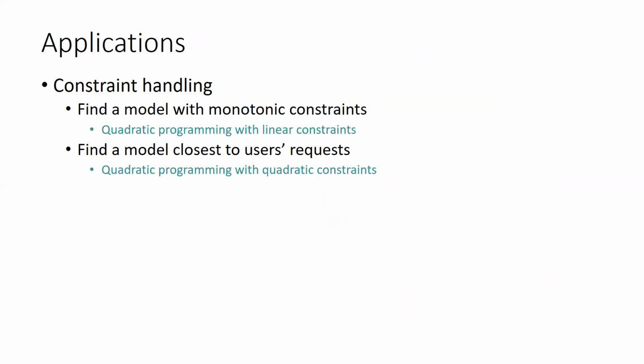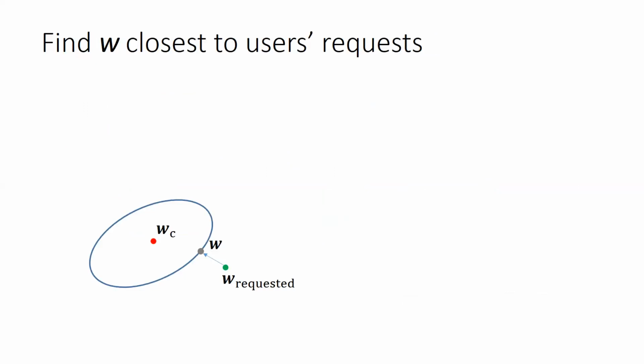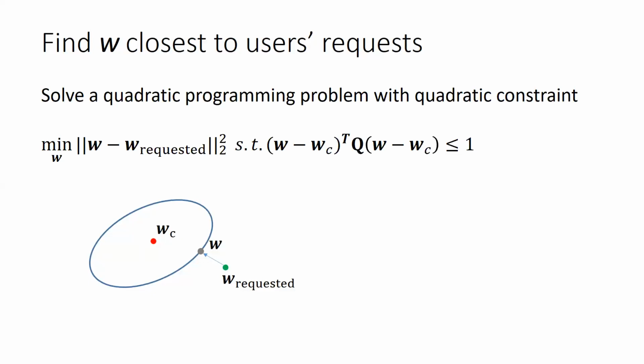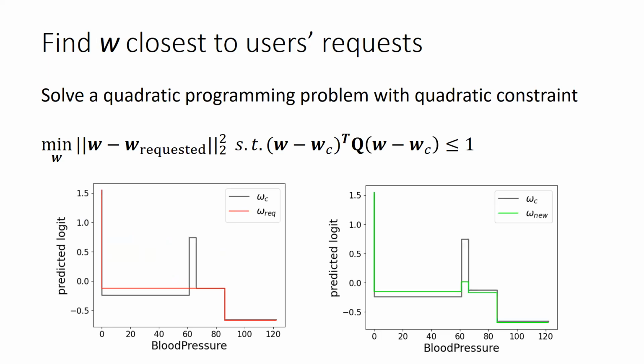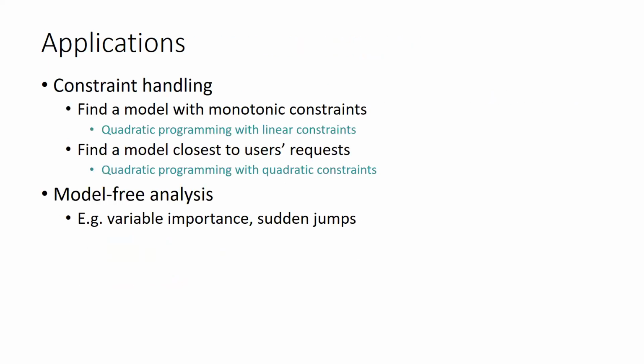We can also easily find models closest to users' requests. Sometimes users may prefer a model but it's outside the Rashomon set. We can easily find one within the Rashomon set that is closest to the users' request. This is equivalent to solving a QP problem with a quadratic constraint. Suppose given a shape function like this, users prefer the shape function in red, and it's not in the Rashomon set. By solving the QP problem, we can find the new shape function colored in green.